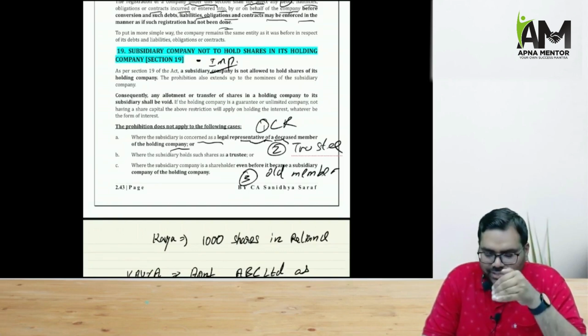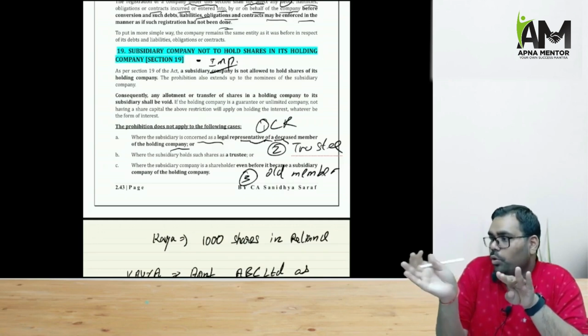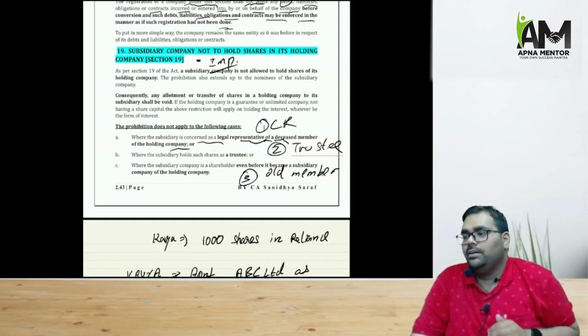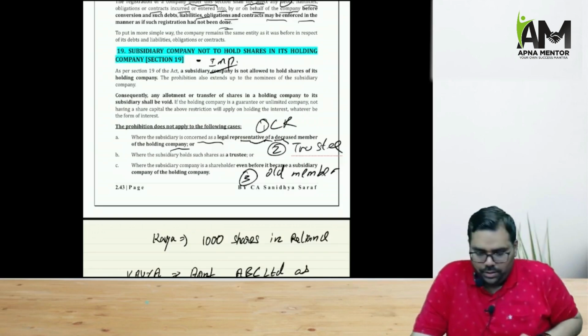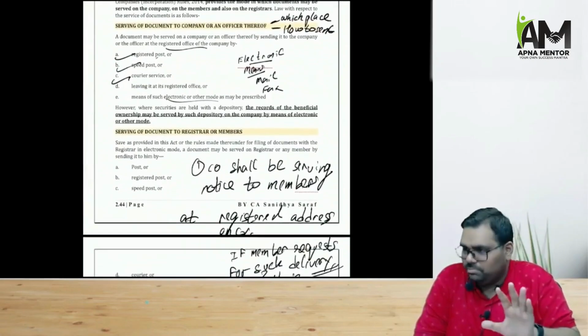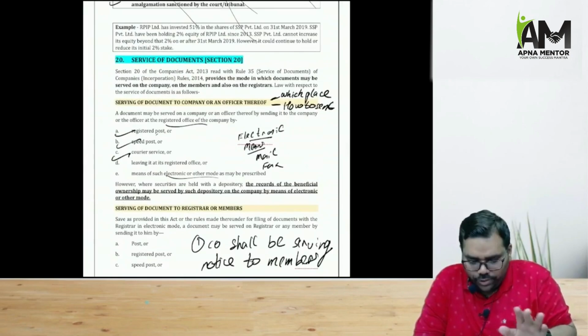Point number 2, if the subsidiary is holding the share as a trustee, it can do. And point number 3, that is the subsidiary company held the shares of the holding before the holding subsidiary relationship came into being. Then it can continue to do so. But even if it continues to hold the share, it will not get the voting right.